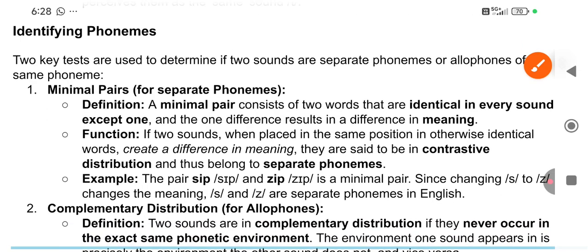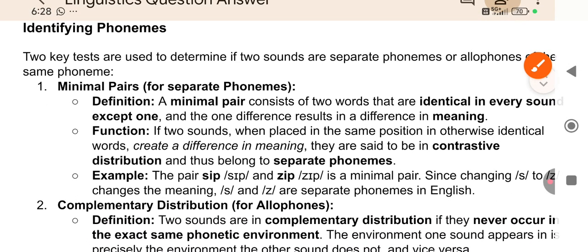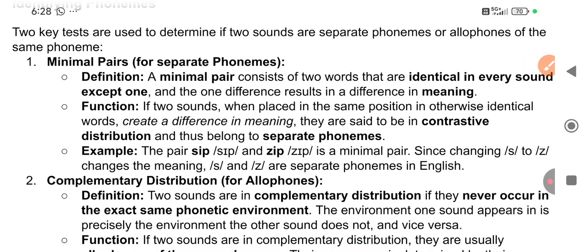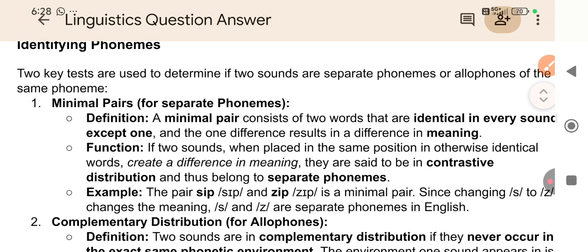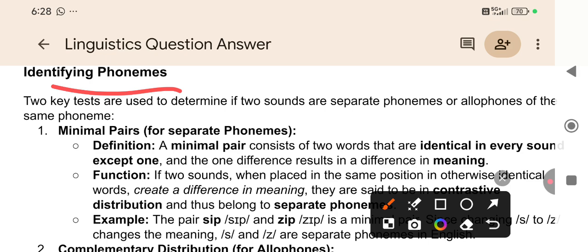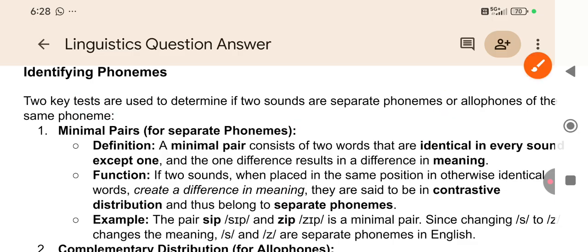Now, identifying phonemes: two key tests are used. How to identify phonemes? There are two key tests to determine if two sounds are separate phonemes or allophones, right? So we will see.